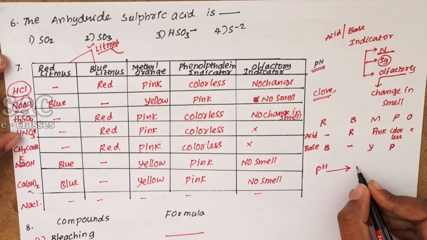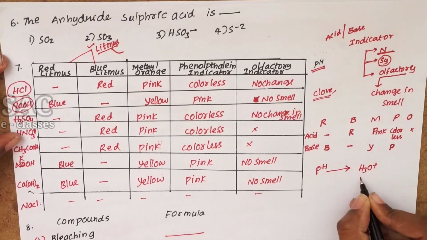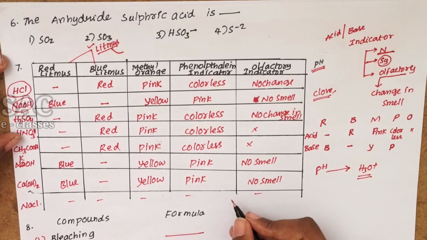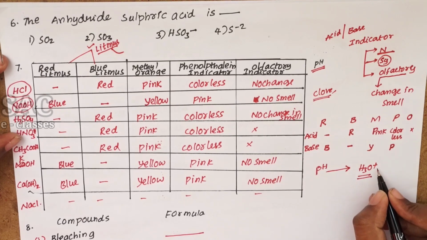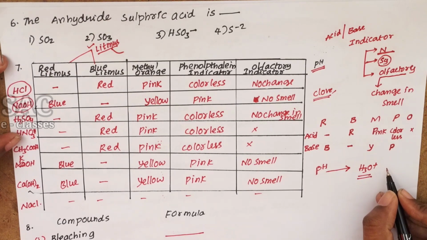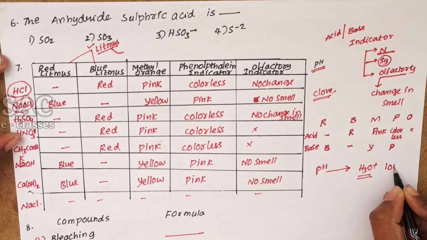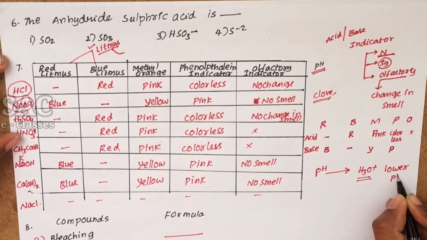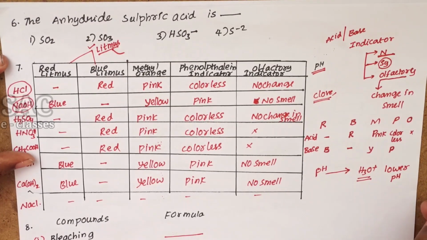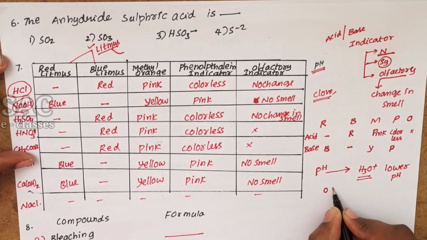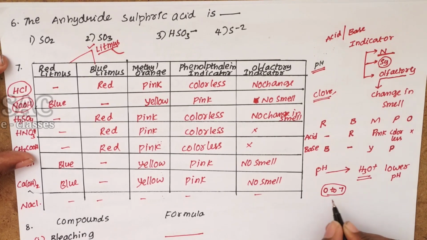How? The concentration of H plus ion, nothing but H3O plus along with the water in aqueous medium, having more concentration of H plus ions lowers the pH value. Meaning the lower the pH value, the more its strength. The range of acids we know is 0 to 7. Near 0 is a strong acid. Near 7 is a weak acid.